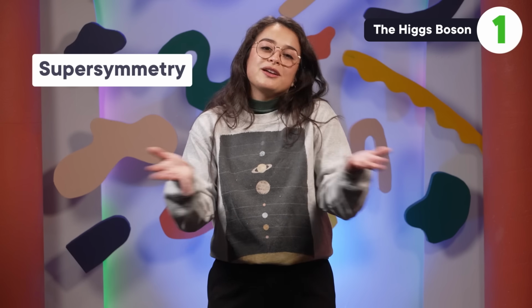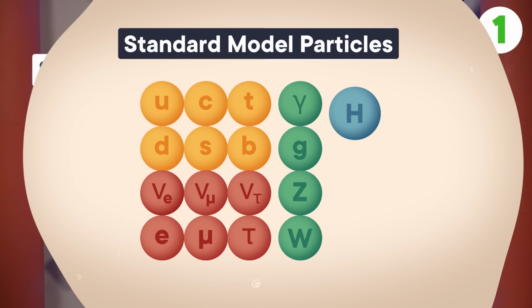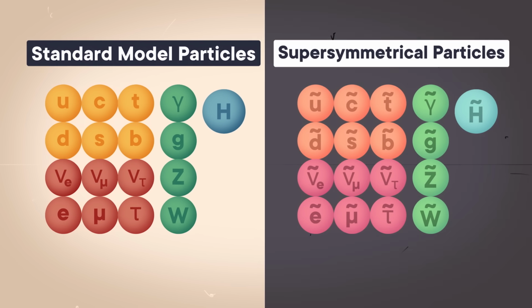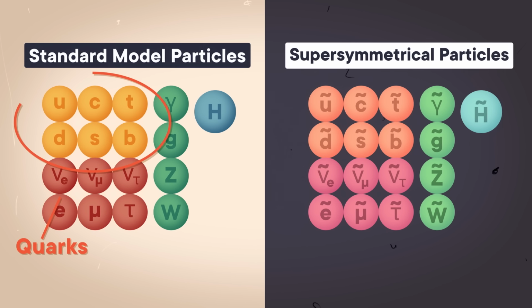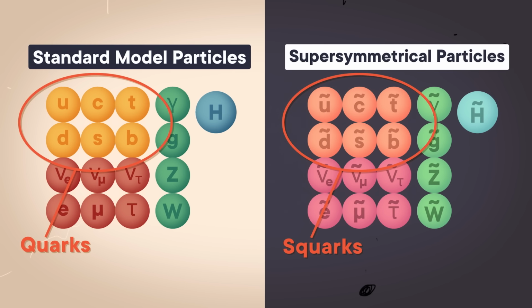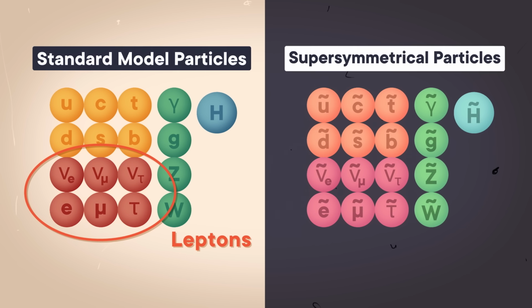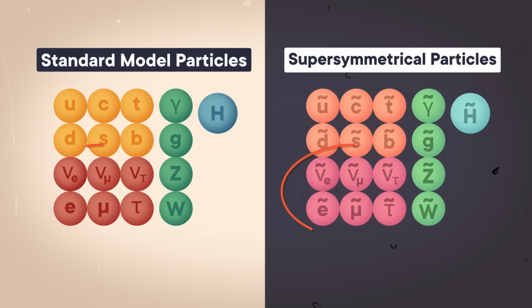One of the leading ideas to explain the mysteriously normal-sized Higgs boson is supersymmetry. We don't have time to get into the physics of exactly how it helps, but it posits there's a whole set of particles lurking at energies higher than we've been able to create in experiments. These new particles would be paired with standard model counterparts, like traditional quarks would be partnered with supersymmetric squarks, and leptons would be partnered with, yes, sleptons. These new guys have some properties that are opposite from their standard model partners, and this oppositeness shows up in our equations as a minus sign.